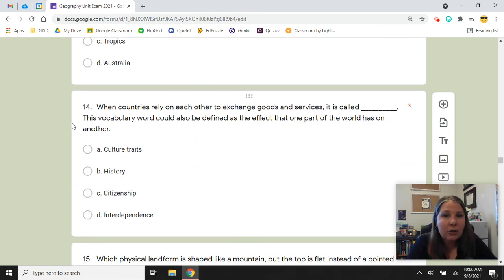Number 14, when countries rely on each other to exchange goods and services, it is called blank. Well, this vocabulary word could also be defined as the effect that one part of the world has on another. Is that culture traits, history, citizenship, or interdependence?